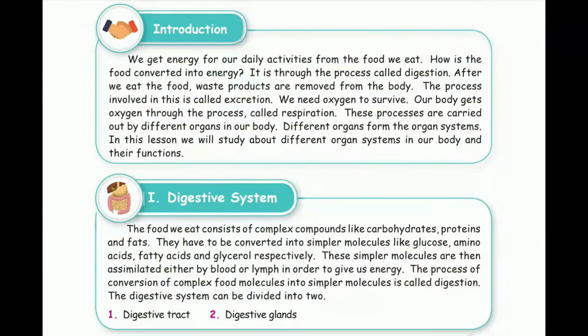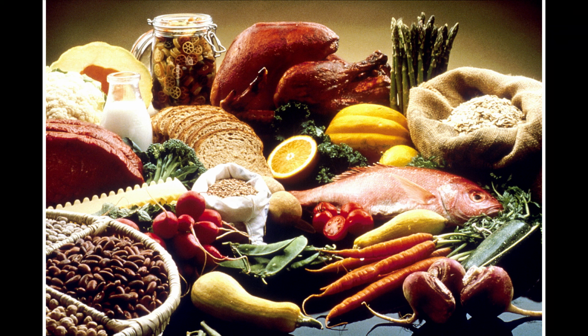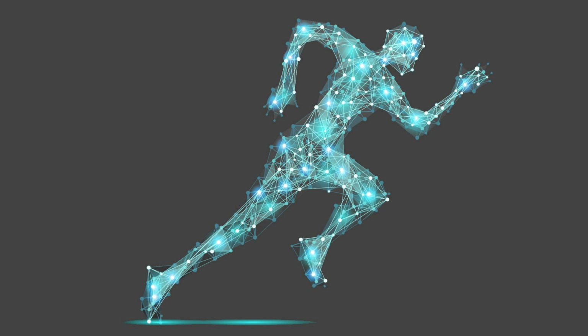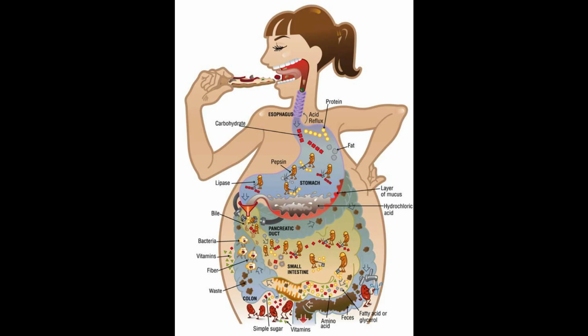Let me give an introduction about the organ system. We get energy for our daily activities from the food we eat. How is the food converted into energy? It is through the process called digestion. After we eat the food, waste products are removed from the body. The process involved in this is called excretion.